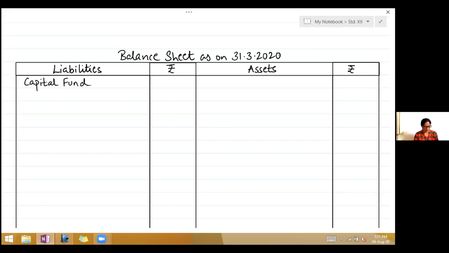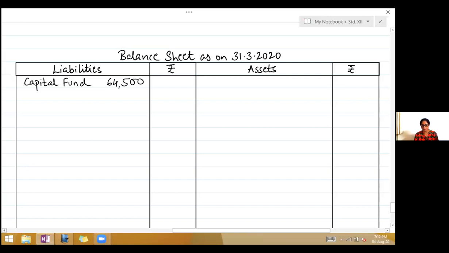So we now begin with the opening balance sheet. First given to us is capital fund. We go through the liabilities. Capital fund, so right there in the balance sheet, in the inner column, 64,500. Bank overdraft 38,000.